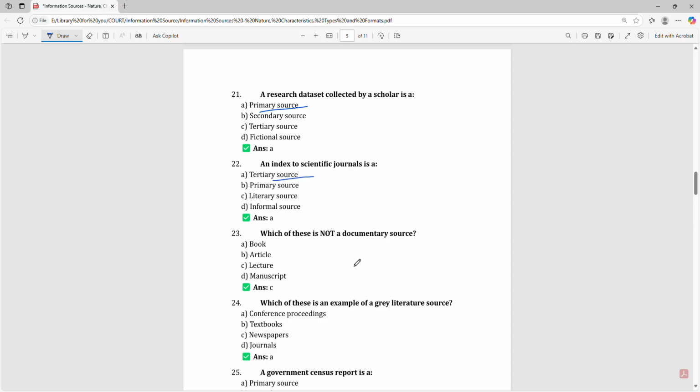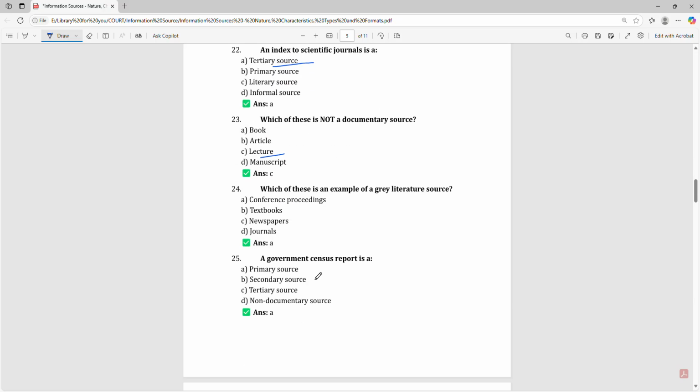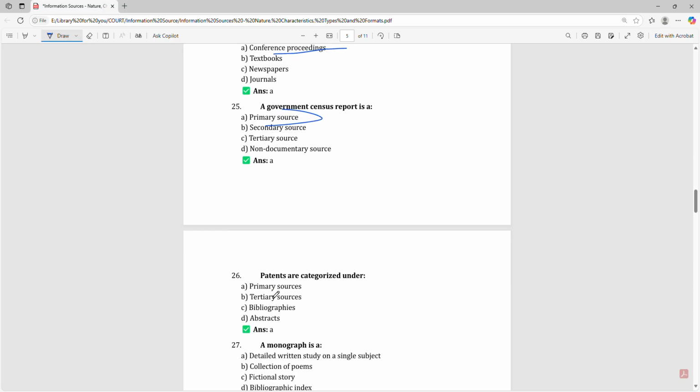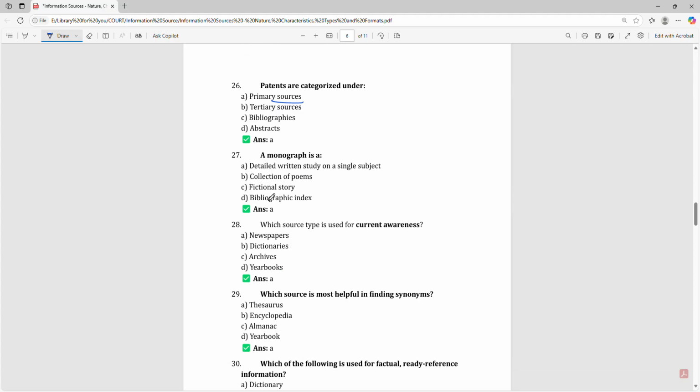Which of these is not a documentary source? That is lecture. Which of these is an example of a grey literature source? Conference proceeding. A government census report is a primary source. Patents are categorized under primary source. A monograph is a detailed written study on a single subject.